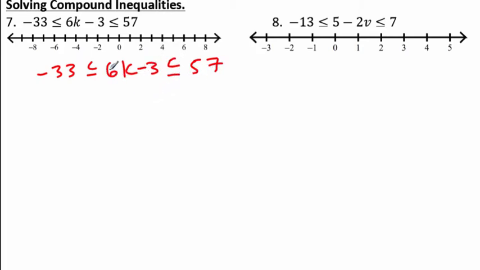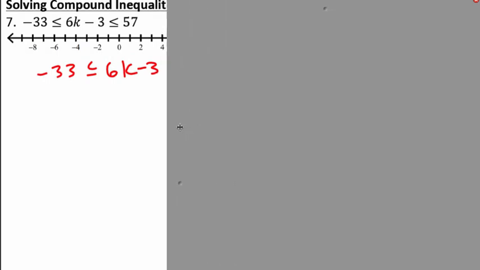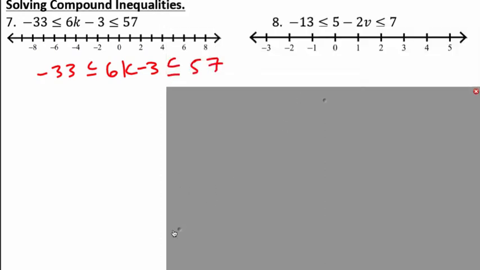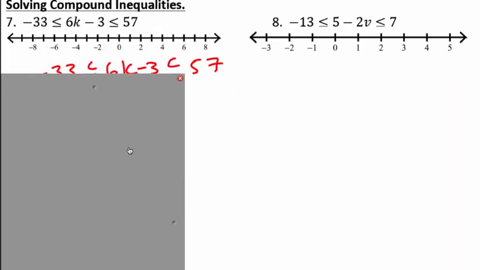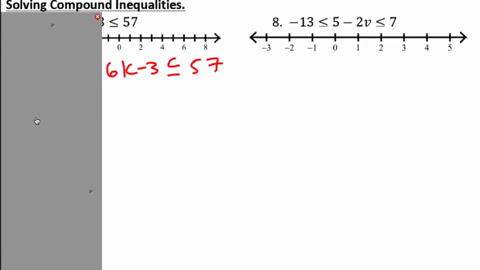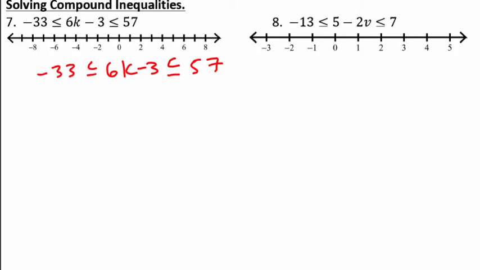You have two options. You can cover up this part here. Watch. Go right to there. There's your first equation. Solve it, if you want to do it this way. And then you can cover up the second part, so 6k minus 3 is less than or equal to 57. Solve both of those. Or I'm going to show you the method to solve everything at the same time, because this isn't an equation, it's an inequality.